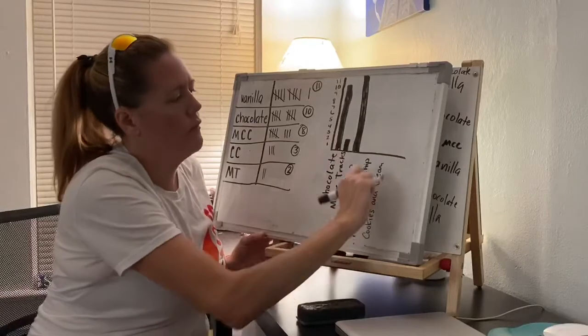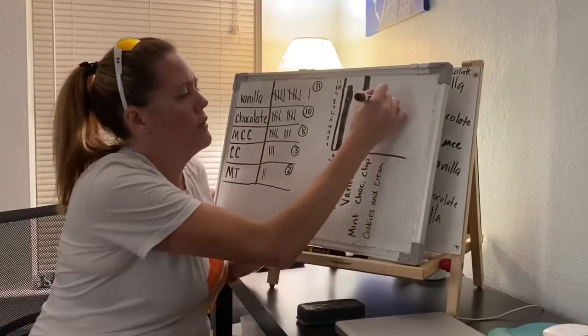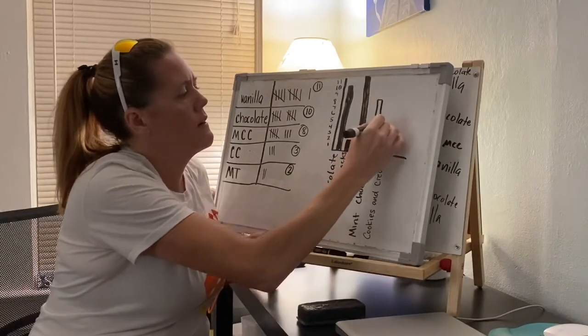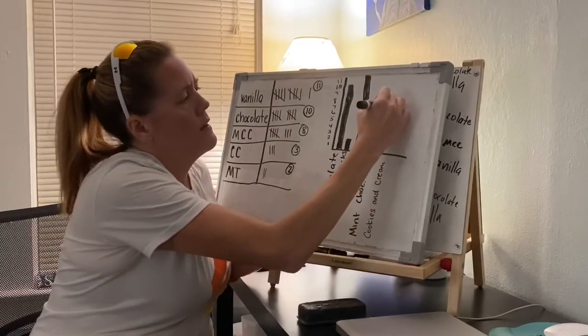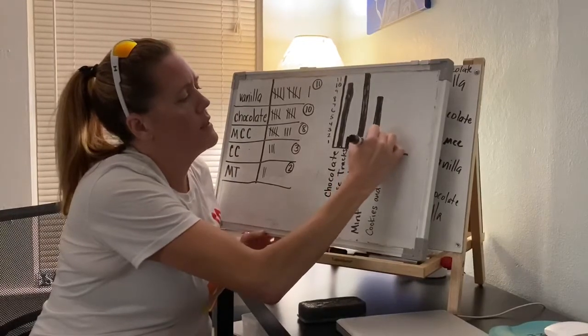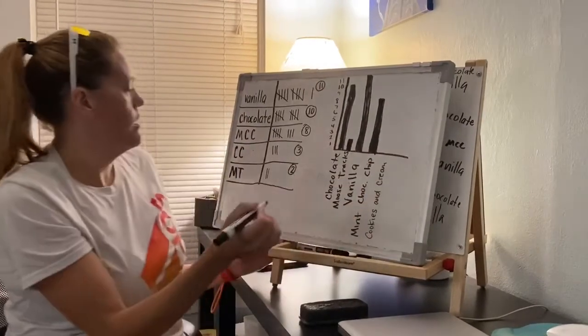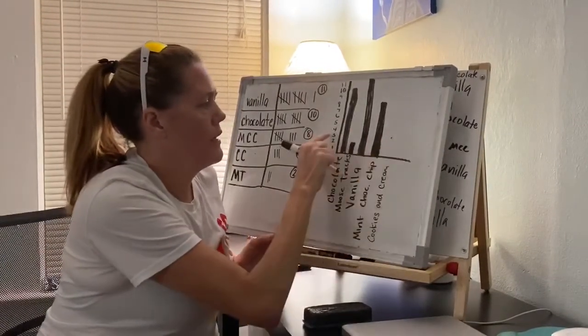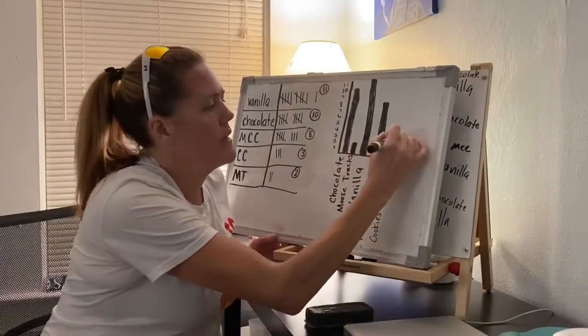Make sure it's above where it says mint chocolate chip. Put a little dot there. And then I can make my bar. These bars are going up and down. You can also make them go sideways. You can do it either way. And cookies and cream had 3. There's 3. If you went over, you could see 3.